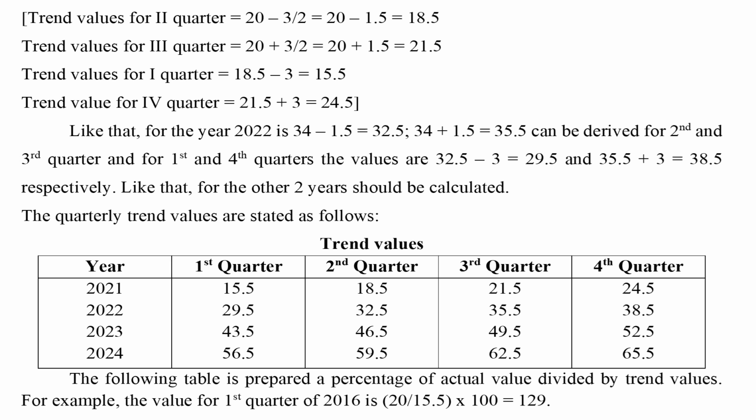Like that, for the year 2022, 34 minus 1.5 equals 32.5 and 34 plus 1.5 equals 35.5 can be derived for the second and third quarter, and for the first and fourth quarters the values are 32.5 minus 3 equals 29.5 and 35.5 plus 3 equals 38.5 respectively. Like that, for the other 2 years should be calculated. The quarterly trend values are stated as follows. The following table is prepared as a percentage of actual value divided by trend values. For example, the value for the first quarter of 2016 is 20 divided by 15.5 times 100 equals 129.